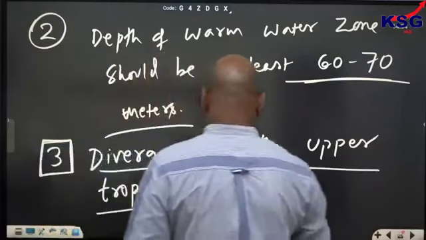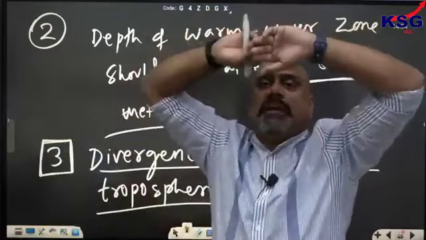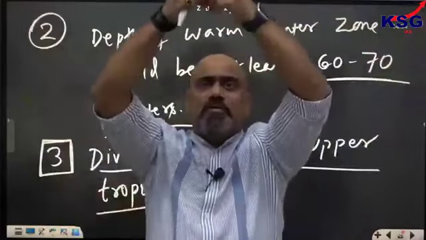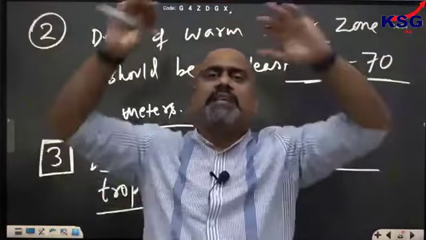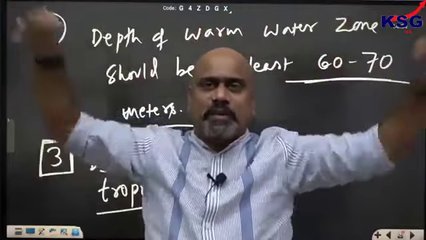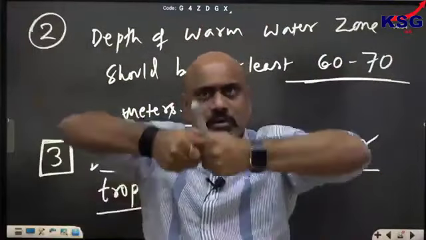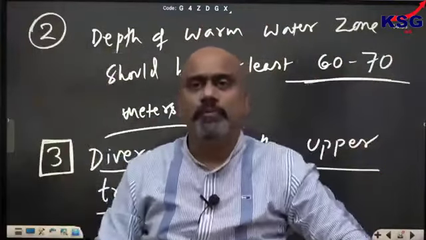You must remember this. अगर ऊपर layer में divergence हो रहा है तब तो नीचे से हवा ऊपर आएगी. If there is divergence in the upper atmosphere, then only it will suck the air from below.